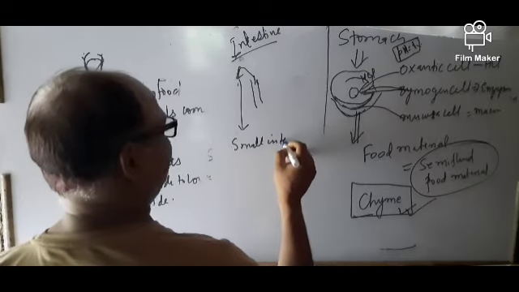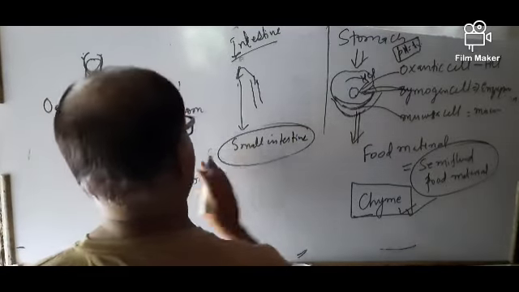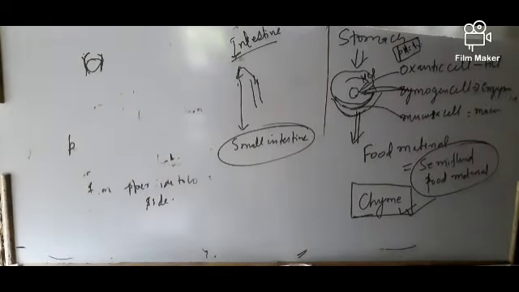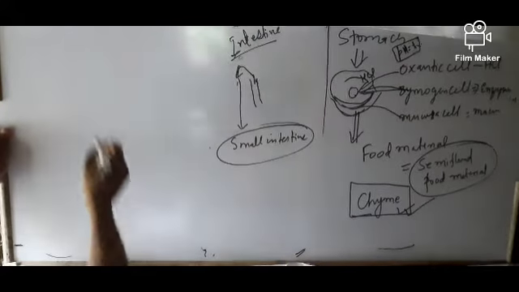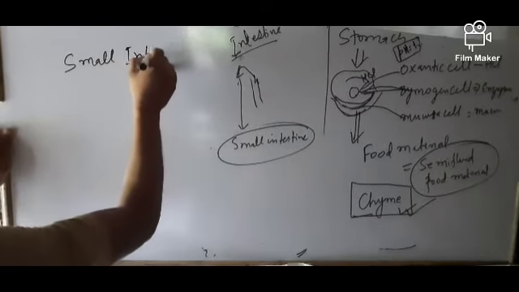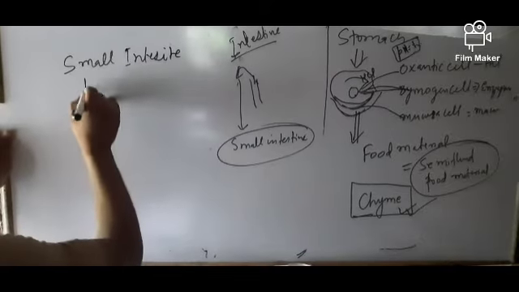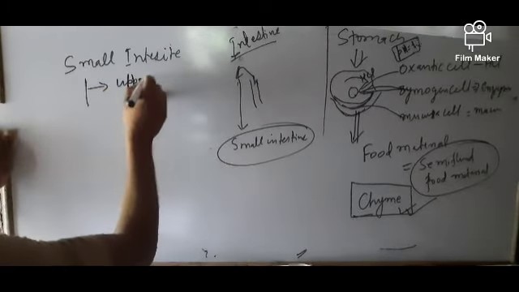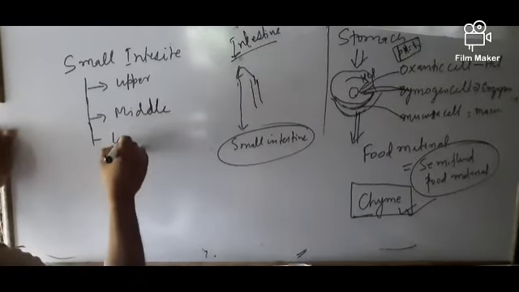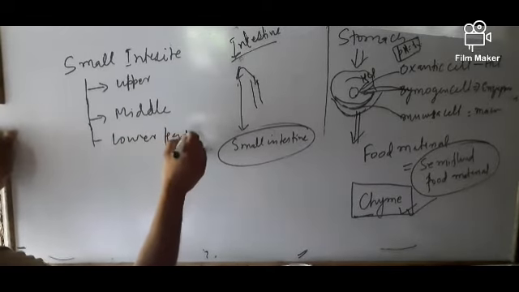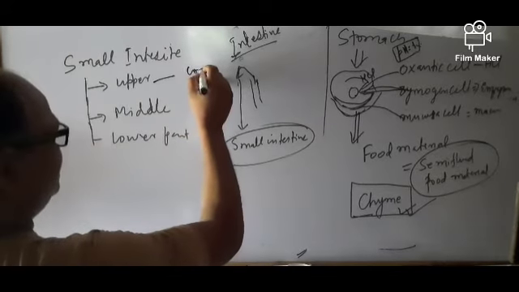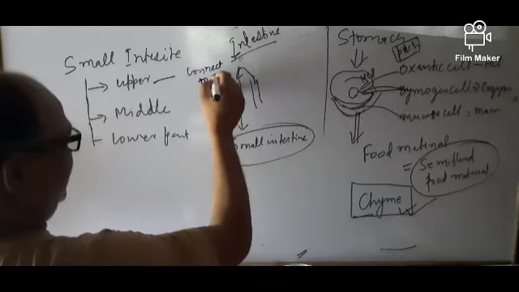The small intestine consists of three parts: upper part, middle part, and lower part. The upper part is connected to the stomach.